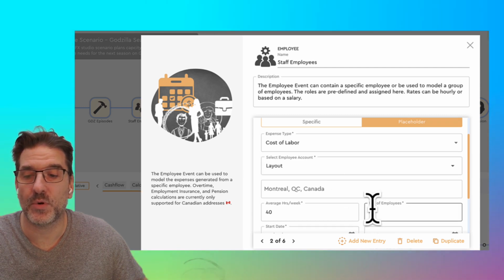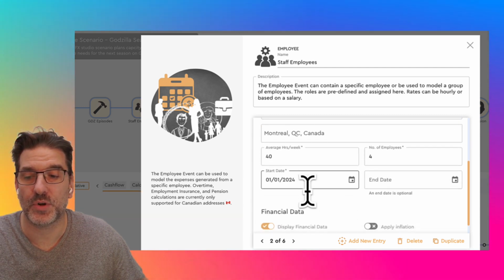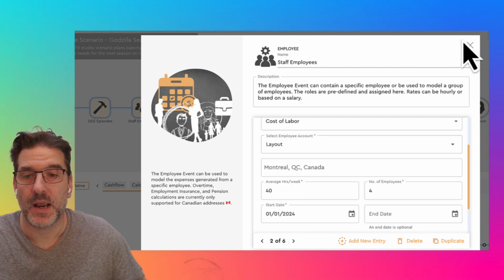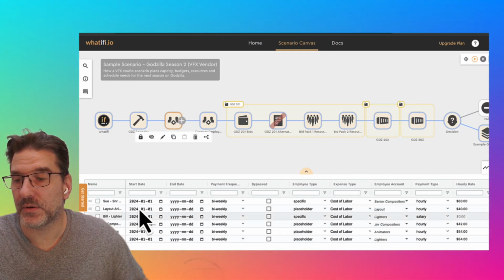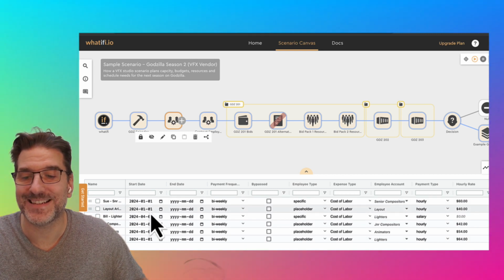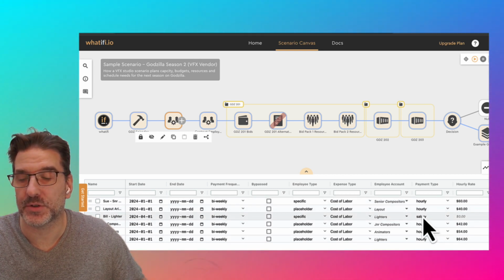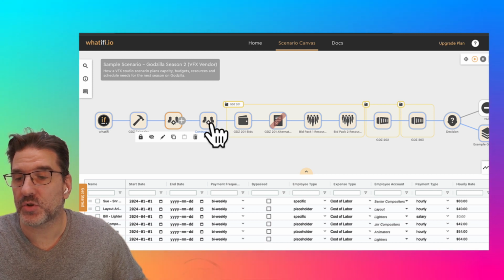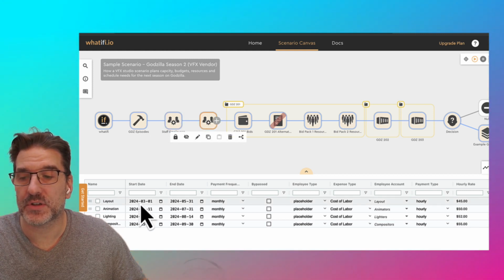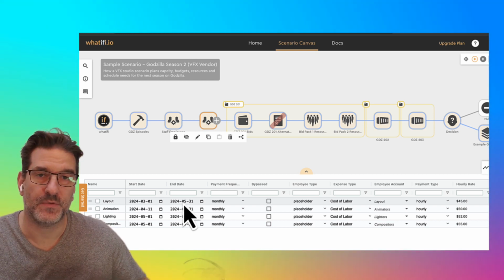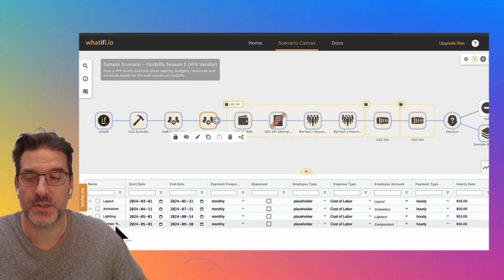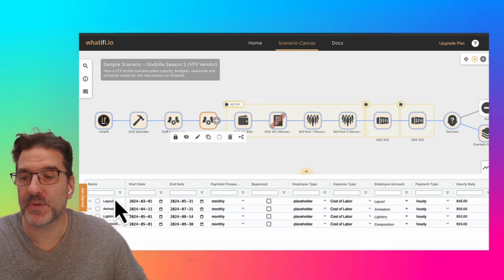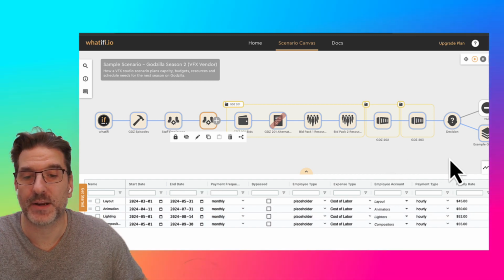So for example, these are 4 employees that are working 40 hours a week in Montreal, also with a start date. And I have a whole list of those in here, and we can see them in different lenses. But for example, here are 6 different records or entities, all with different types of calculations. Then we also have some contractors. So you can see with the contractors, we have start dates and end dates, and each of these employees is of a type. So in visual effects, it's quite common to have roles like layout, animation, lighting, and compositing. This is very much a simplified example, but these are the 4 types of employees that we're tracking.